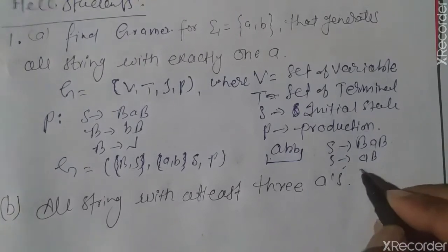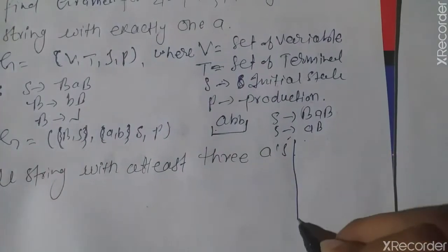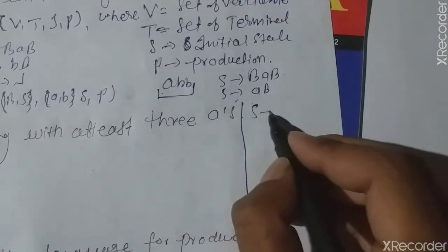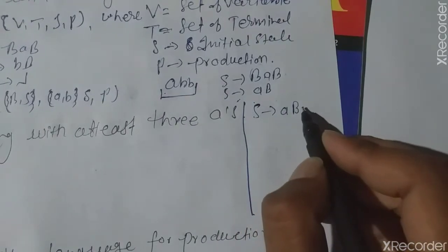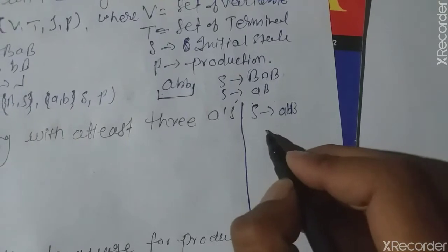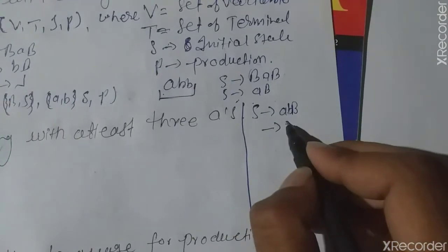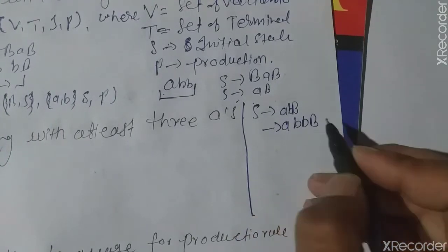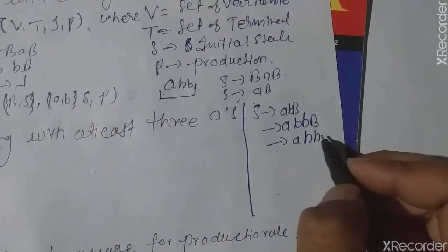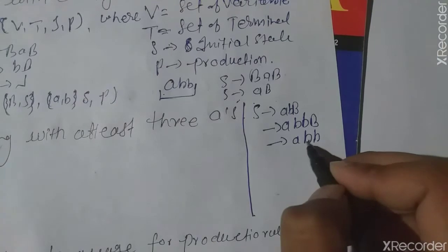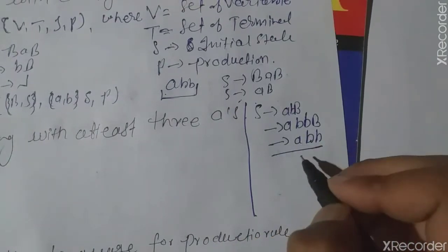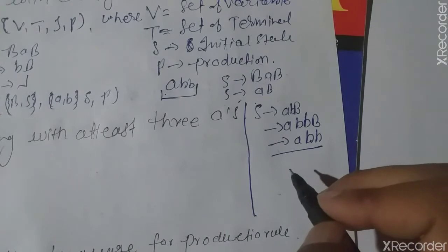Now this page is small, so I can write here: S generates aB, and B generates bB, and again abB generates abb, where B can be replaced by lambda. So abb is the string which can be generated by this grammar. In the same manner you can generate the language for all questions.